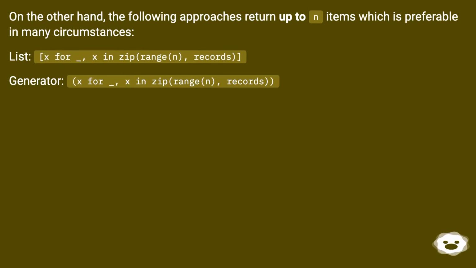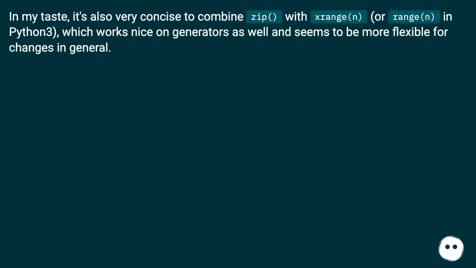List: [x for _, x in zip(range(n), records)]. Generator: (x for _, x in zip(range(n), records)). In my taste, it's also very concise to combine zip with range(n), or xrange(n) in Python 2, which works nicely on generators as well and seems to be more flexible for changes in general.